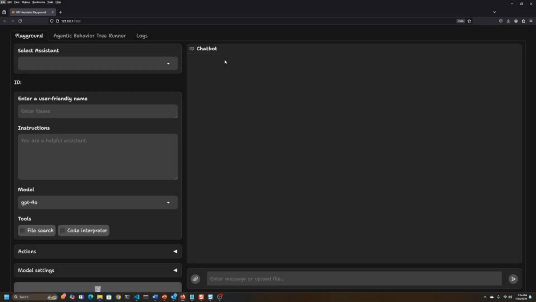Here we are in GPT Assistants Playground. This is available for free from the repository, and setup instructions and other details are included in previous videos. Check them out on the channel if you want to see more. Again, GPT Assistants Playground is modeled after the OpenAI Assistants Playground, following the same theme and structure, but allows you to extend and enhance many more features, allowing you to build your own actions.